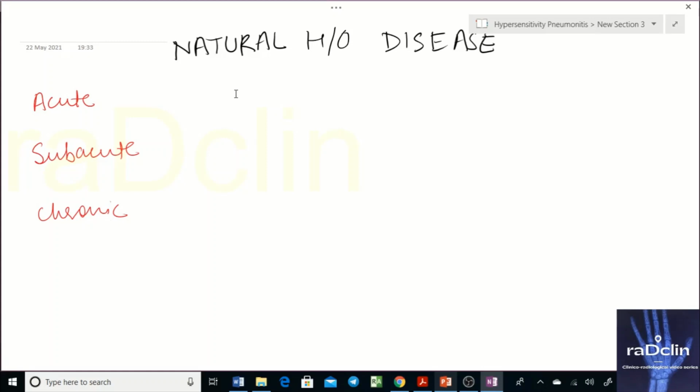So when you report a case of hypersensitivity pneumonitis, by looking at the features, you can tell easily that it's an acute phase, a subacute phase, a chronic phase, or an acute and chronic.